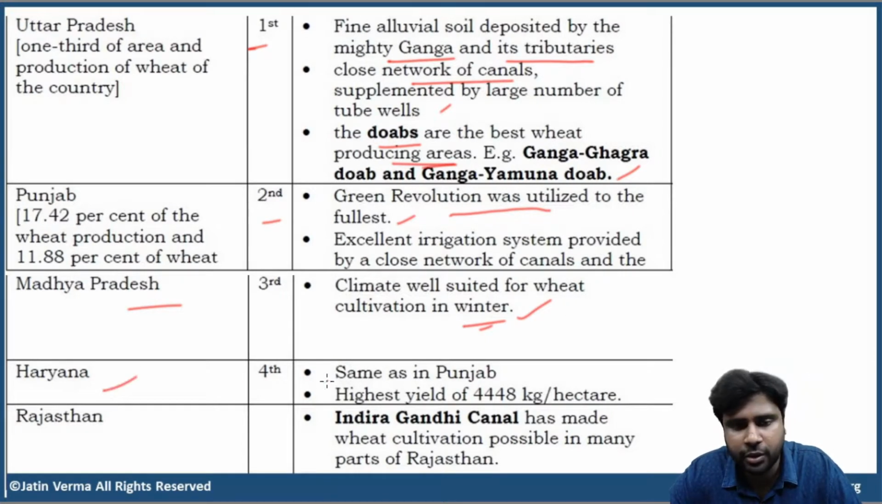Next, Haryana. Obviously, again, same reasons as Punjab, very fertile. Now, this point is important, guys. Haryana has the highest yield of 4,448 kilos per hectare in India. Wheat yield. Okay? Haryana has the highest wheat yield per hectare. 4,448 kilos per hectare. And even Rajasthan is having fifth position. How come? Because of Indira Gandhi Canal. What is Indira Gandhi Canal? We are going to discuss now. Don't worry.